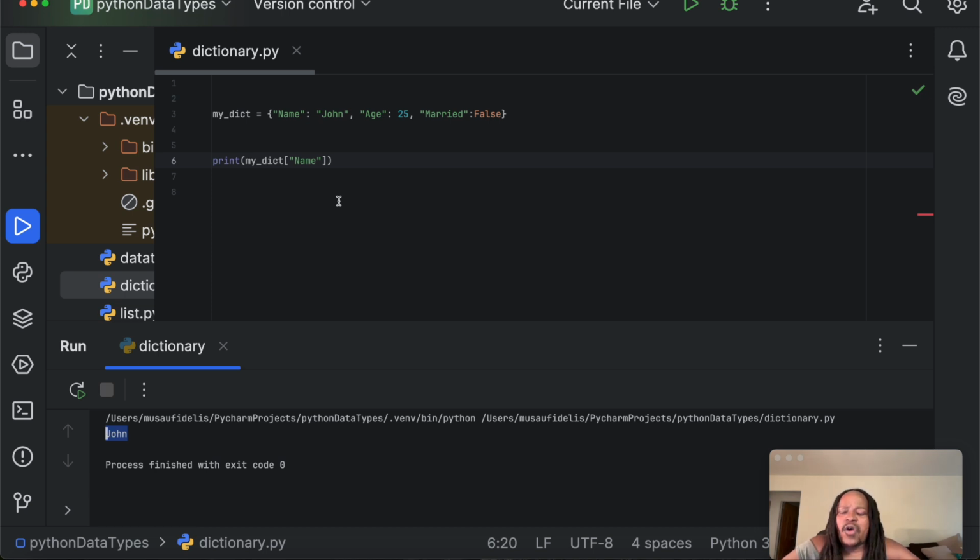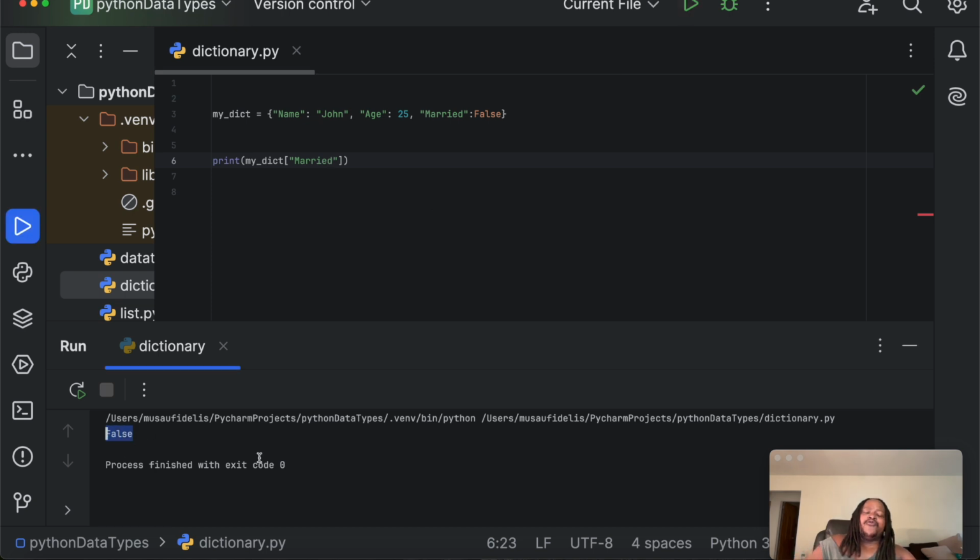So we have been able to access an item in a dictionary using the square brackets with the corresponding key. Remember, these are the keys. Name is a key, age is a key, and married is a key. So if I want to access the corresponding value of married, I can put married here, and if I click on run, I get false.